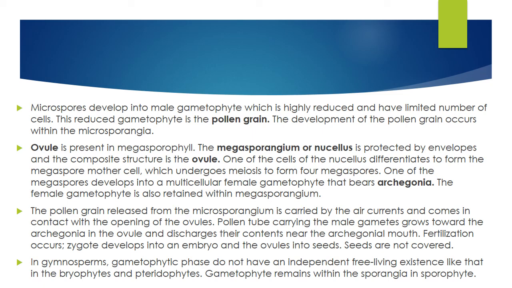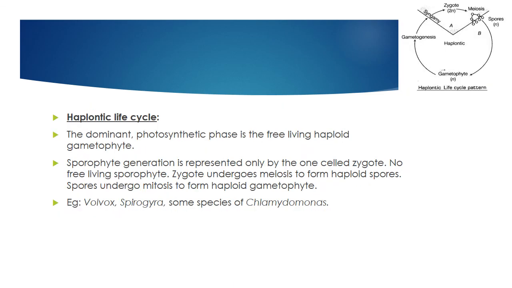So in gymnosperms, the gametophytic phase does not have an independent free-living existence like that in the bryophytes or pteridophytes. The gametophyte remains within the sporangia in the sporophyte. The sporophyte is the main plant body. You don't see the gametophyte.